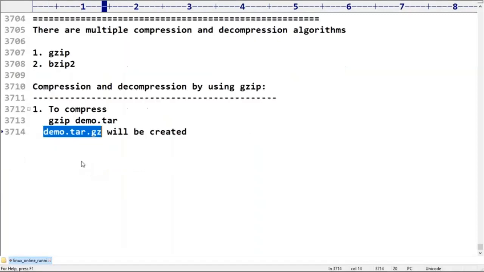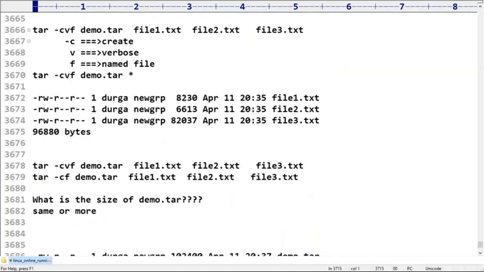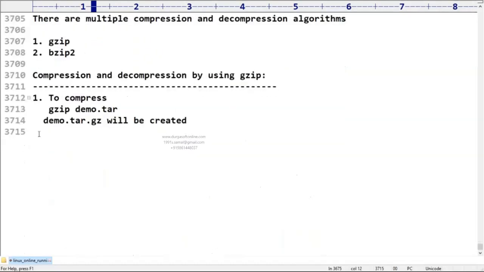Now my bigger question: what is the size of this file? Do you know the original size? The original file is 96,880 bytes. Now this gzip-compressed version of the tar file, is it less than the original or greater?